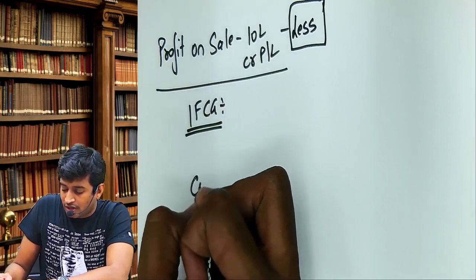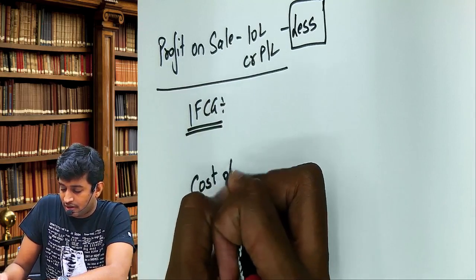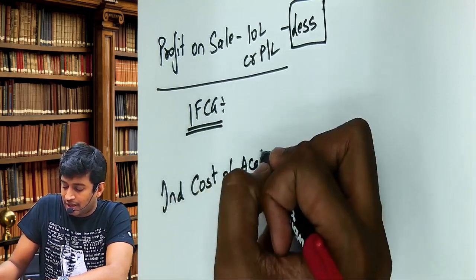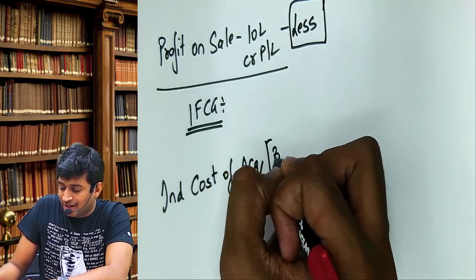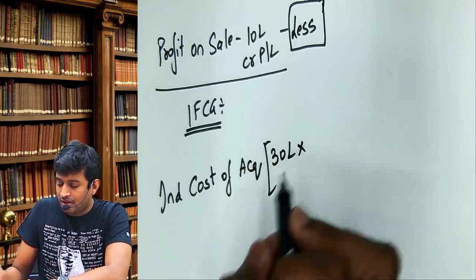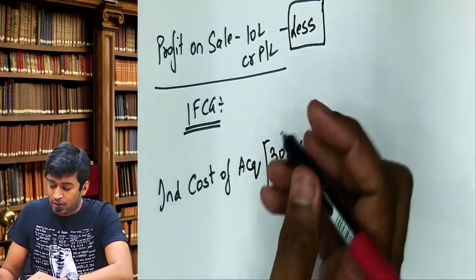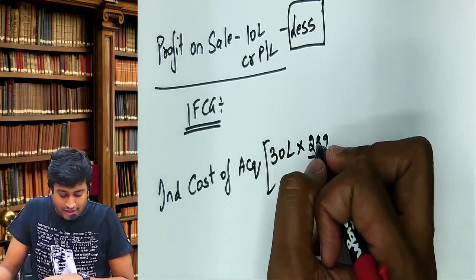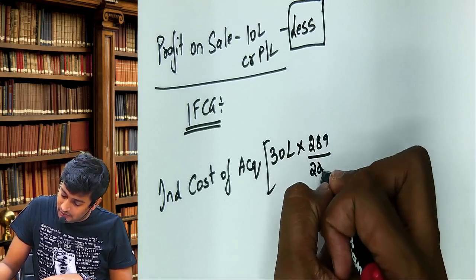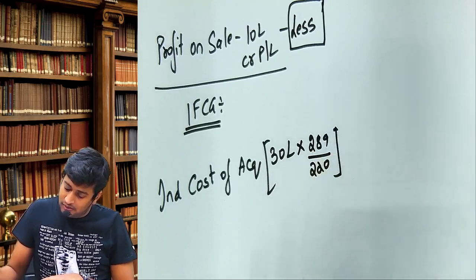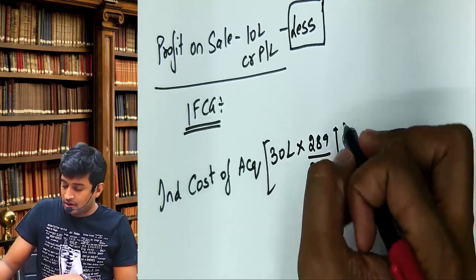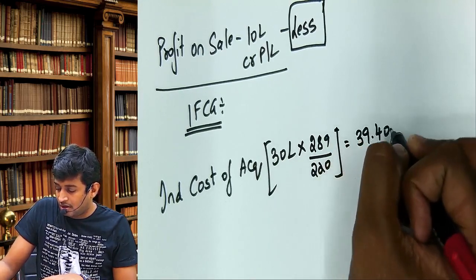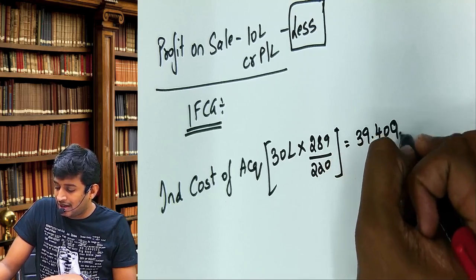What is the cost given? Cost is directly given: 30 lakhs. Indexation values are given. Indexed cost of acquisition is 30 lakhs into 289 by, what is the denominator? 220. That is 39 lakh, 40,909.